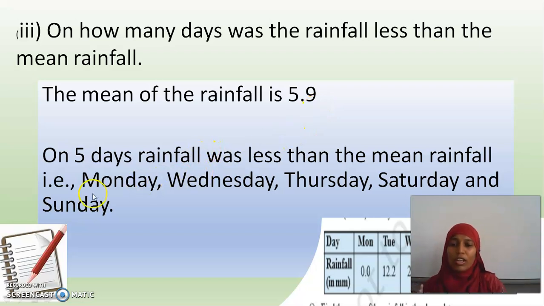Okay, so what are the days? Monday, Wednesday, Thursday, Saturday and Sunday, and on all these 5 days we had rainfall less than the mean of the rainfall. Mean of the rainfall is 5.9. Hope you understood the question, my dear children.